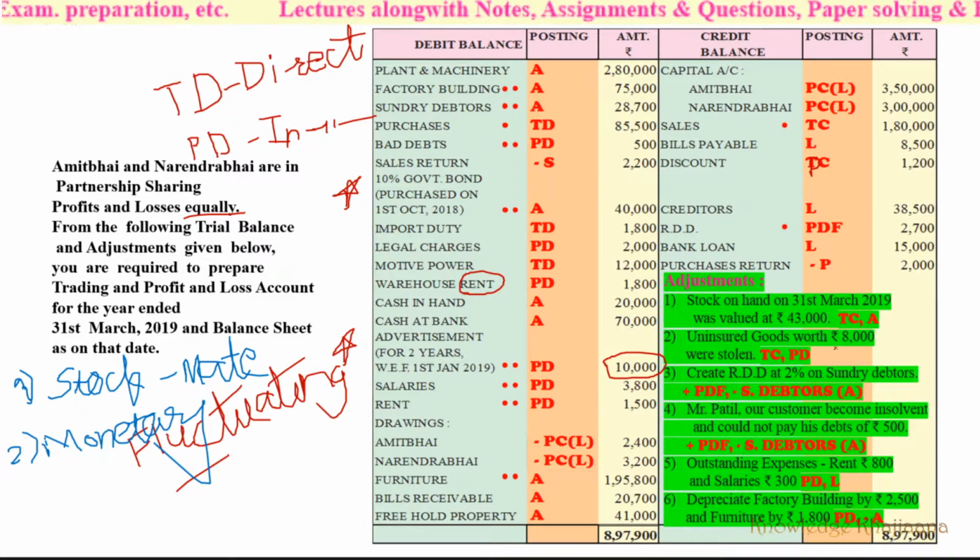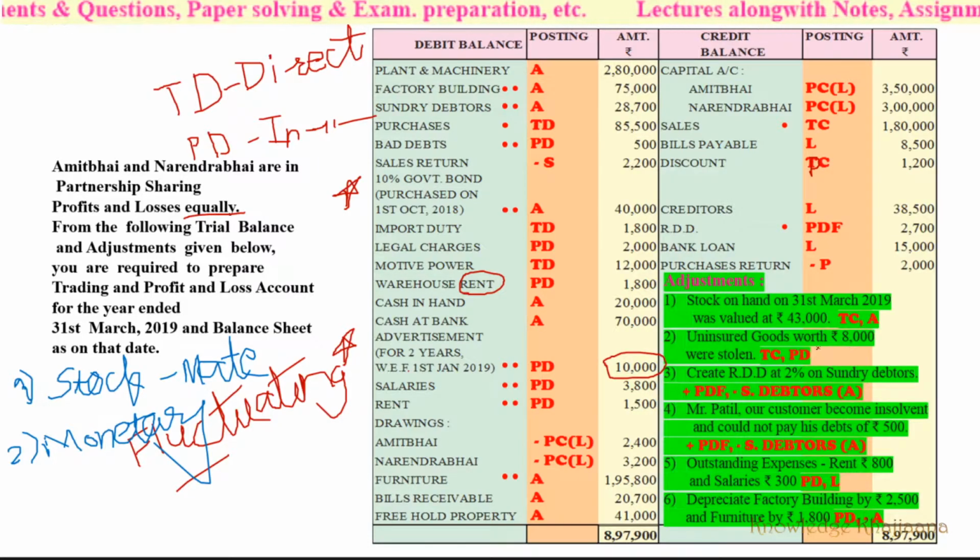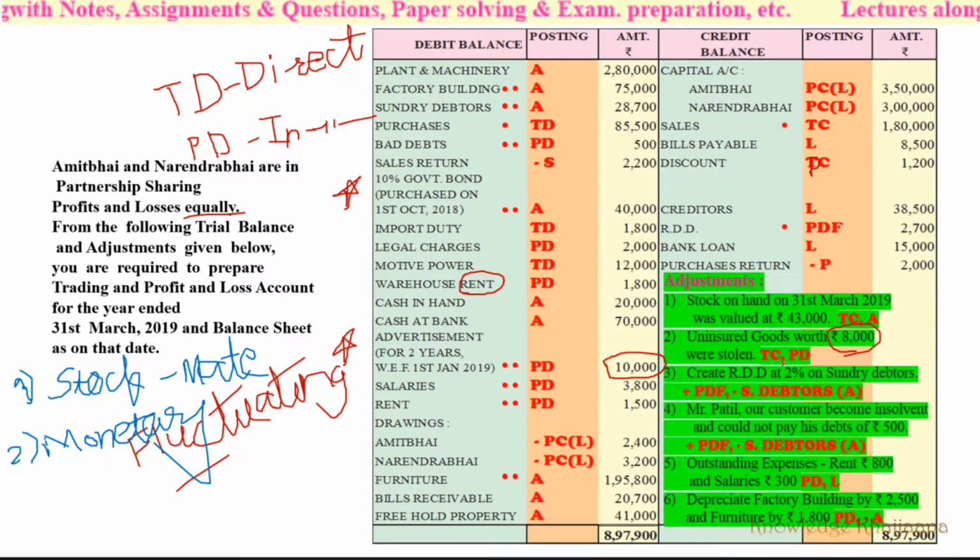But here the goods were not insured, so we had the entire monetary loss. If the goods would have been insured, like we saw in our earlier example, illustration number 3, they got 6,000 rupees against the insurance claim. That 6,000 was an asset, but here, as the goods were not insured, they didn't receive a single penny. So this is an entire loss, and it will go to the profit and loss account debit side.